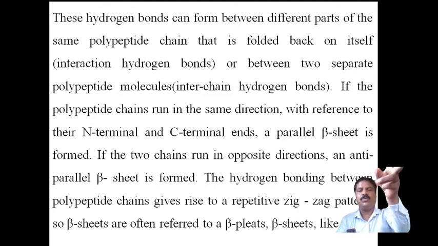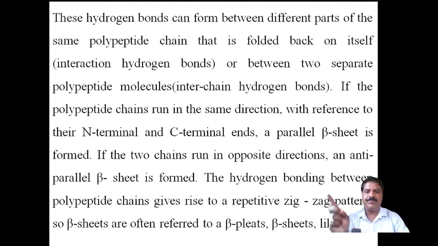Therefore, both groups will come near each other, one with the C terminal and the other with the N terminal, and at the bottom also a C terminal and an N terminal. This structure will be formed. The hydrogen bonding between the polypeptide chains gives rise to a repetitive zigzag pattern.